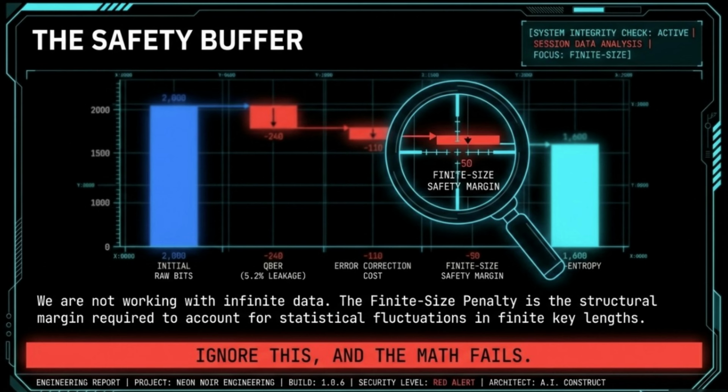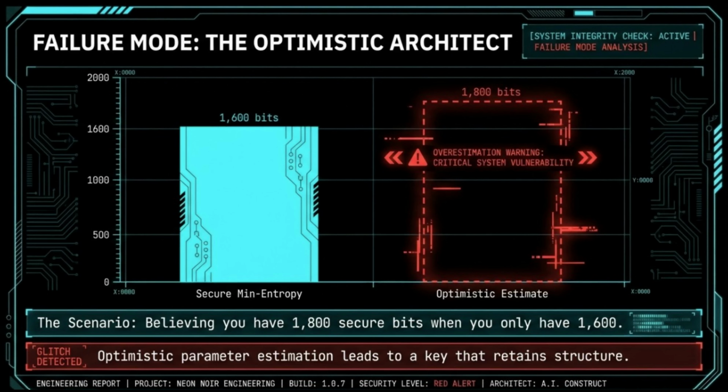We have successfully moved from 2,000 tainted bits to 1,600 bits of pure mathematical certainty. The foundation is solid. The structure is secure. We conclude this module with a final audit of the most dangerous vulnerability in any QKD architecture, the optimistic architect trap. Look at the comparison on your screen.